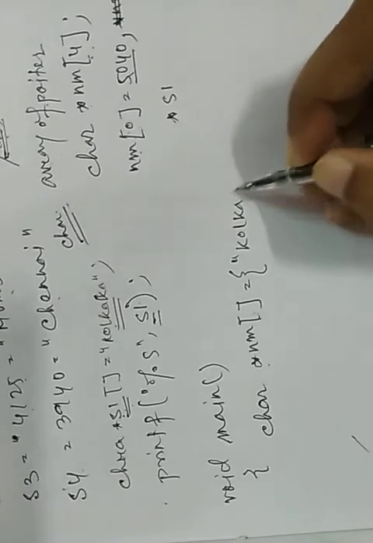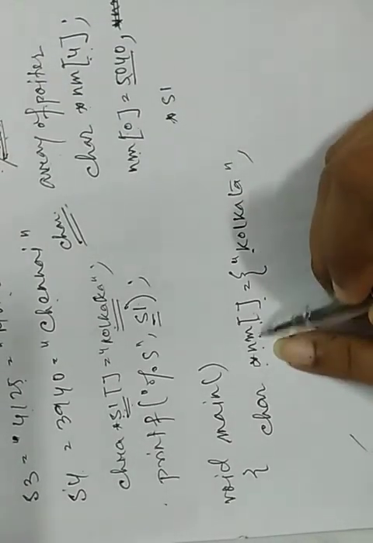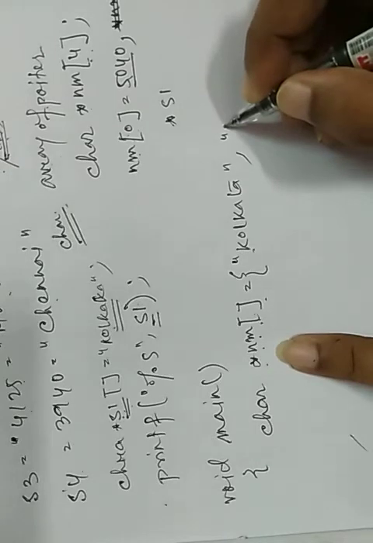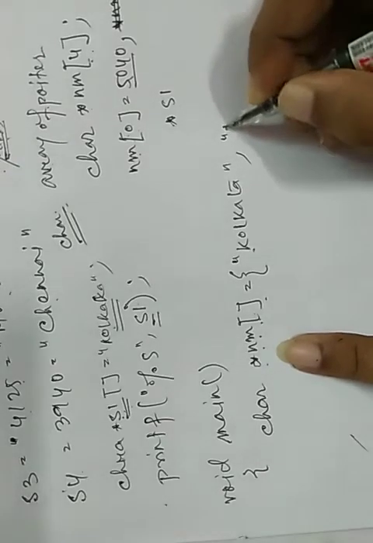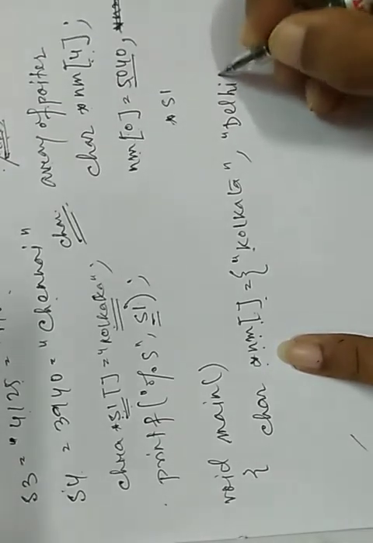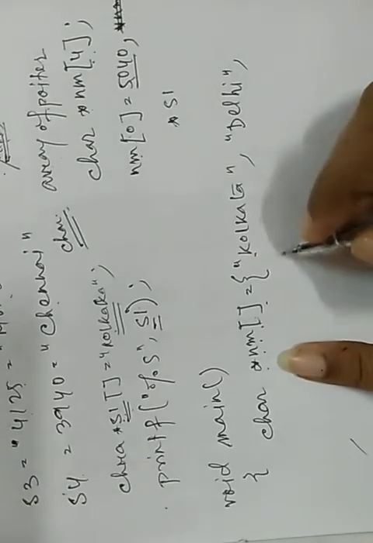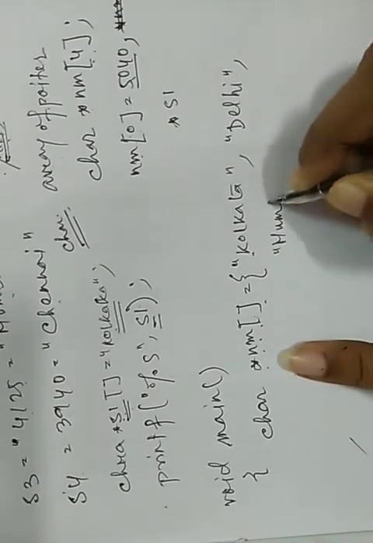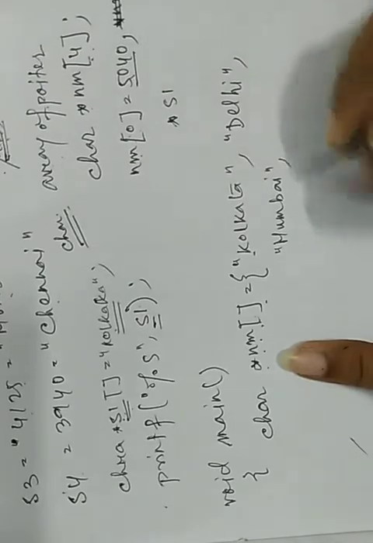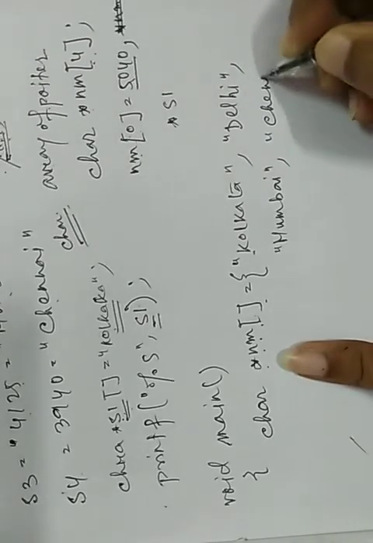That means Kolkata, the first address, it stores the first address, Kolkata, Delhi, Mumbai, Chennai.